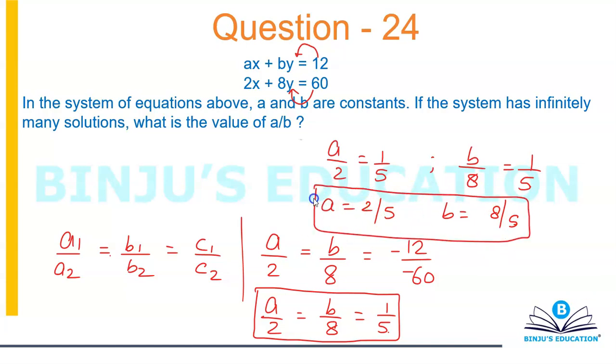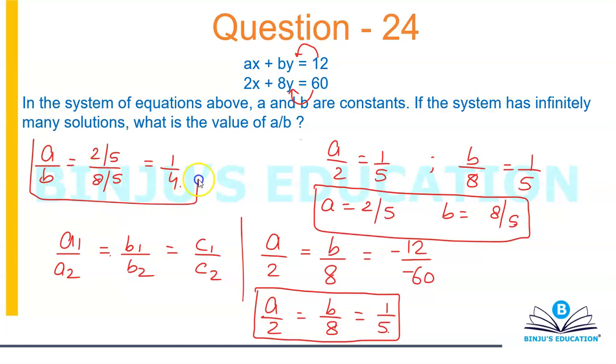Now what's the question? Find the value of a by b. So a by b is 2 by 5 divided by 8 by 5, which is equal to 1 by 4. So the final answer is 1 by 4. That's your answer. See, again, you simply have to use the conclusion. That's it. There is no second thing that they can ask you in questions like these. Okay. All right, let's move on.